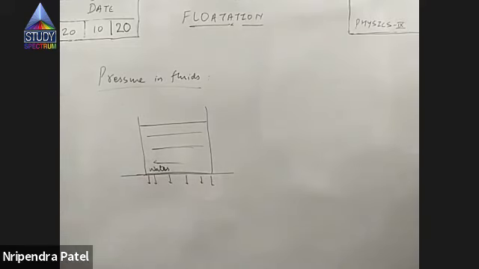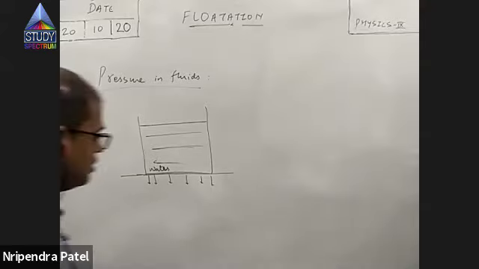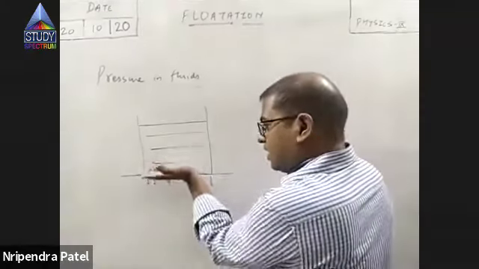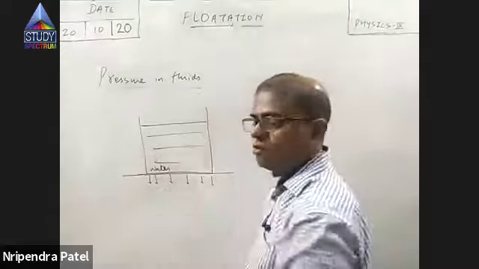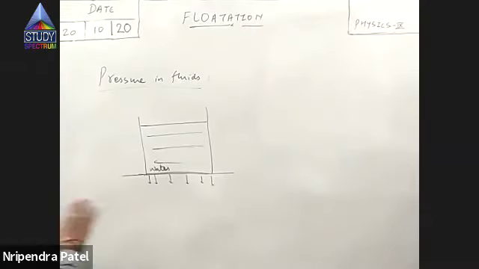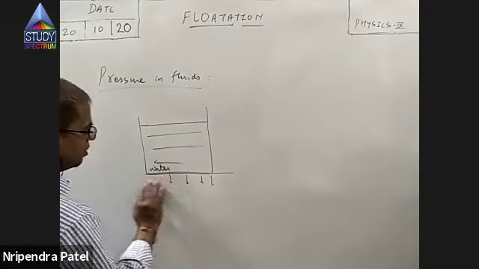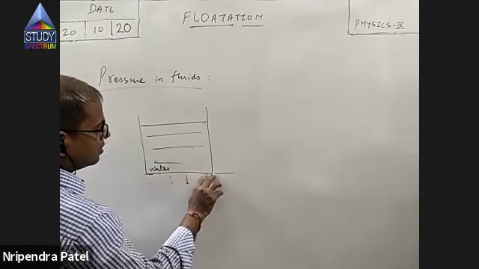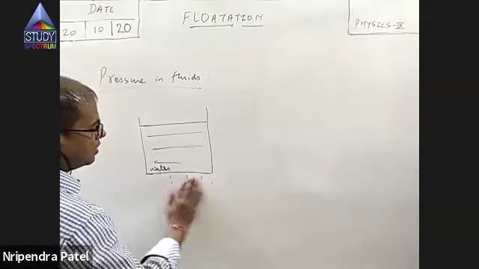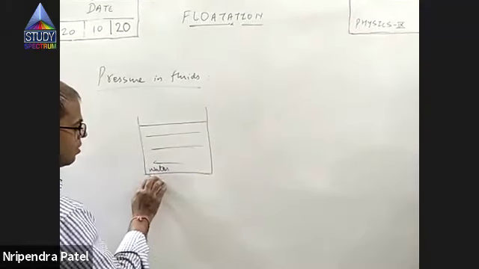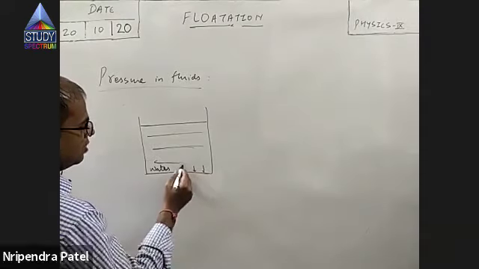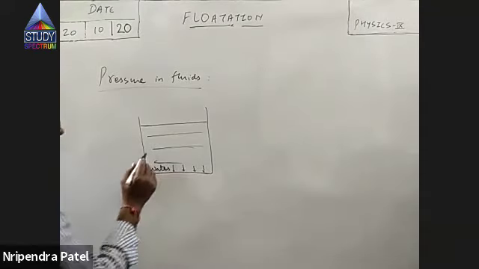Now, forget about this. I'm not talking about the ground. Now, let's discuss the pressure which the fluid or the liquid exerts on the bottom of the tank.